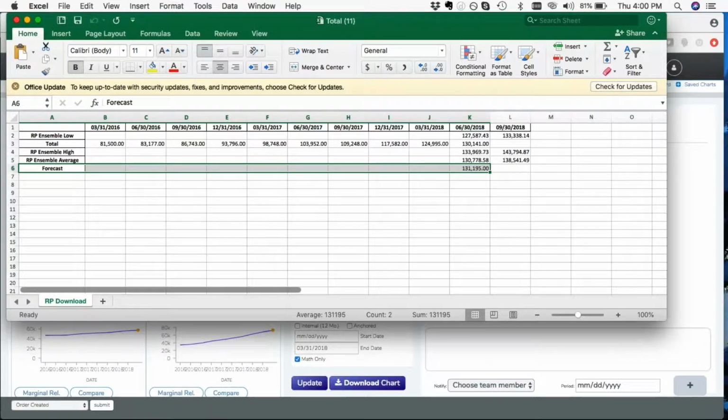Sure, you can say I'm going to take the high, or I'm going to be more conservative and take the low. But if you take the average, that's what we recommend to do. The high and the low serve as kind of guardrails to give you a range of expectations. So rather than saying just I'm going to forecast the average, you can give yourself a sense of range.